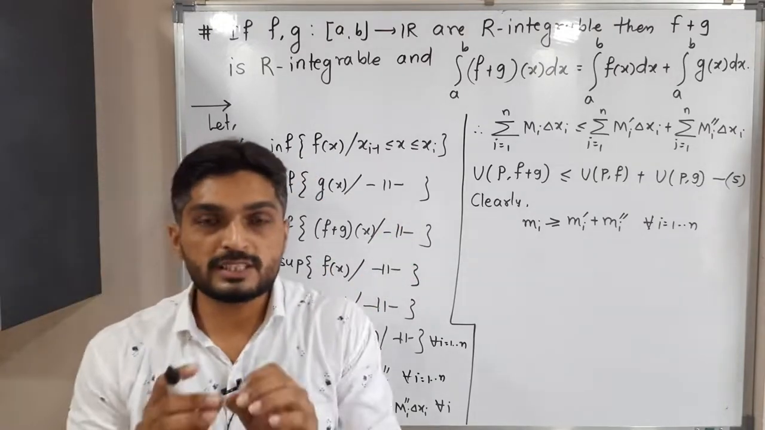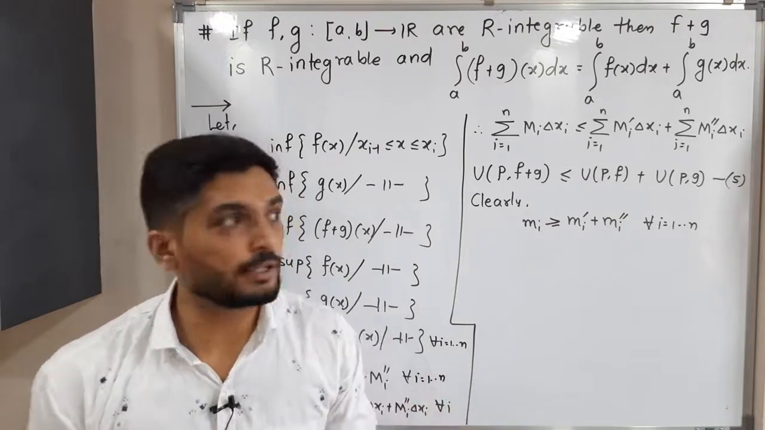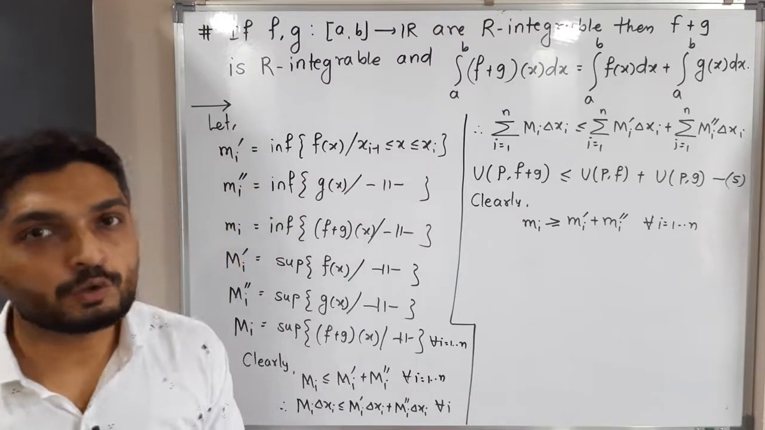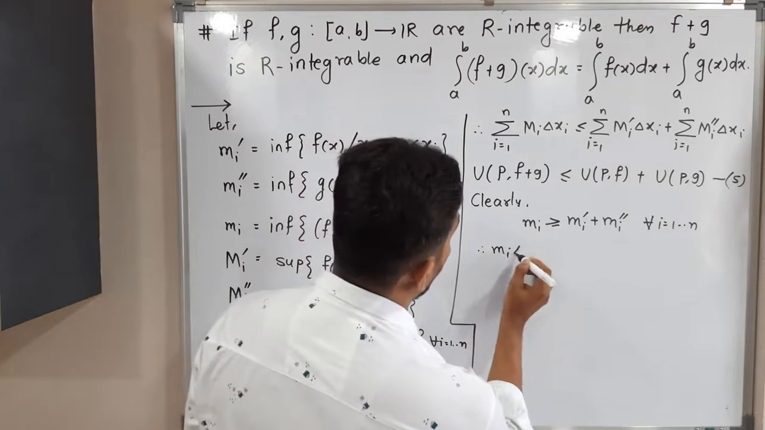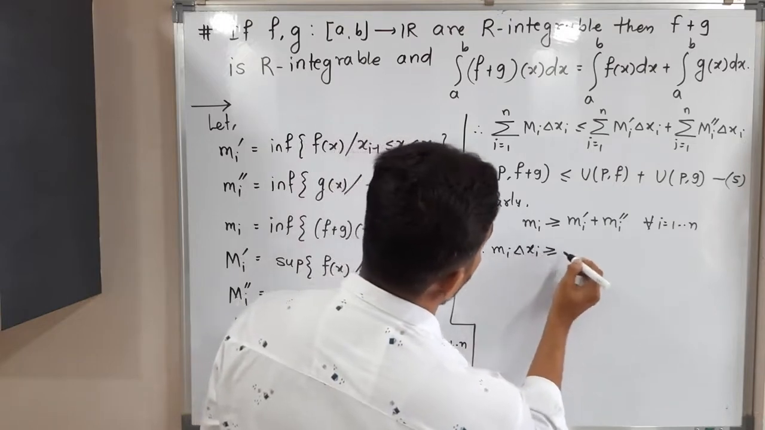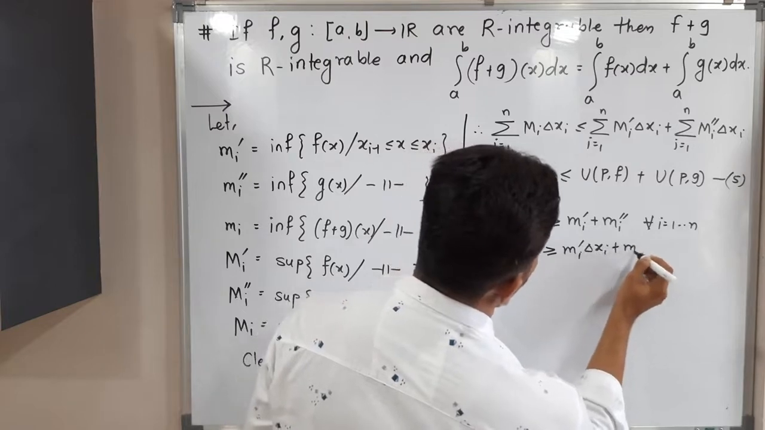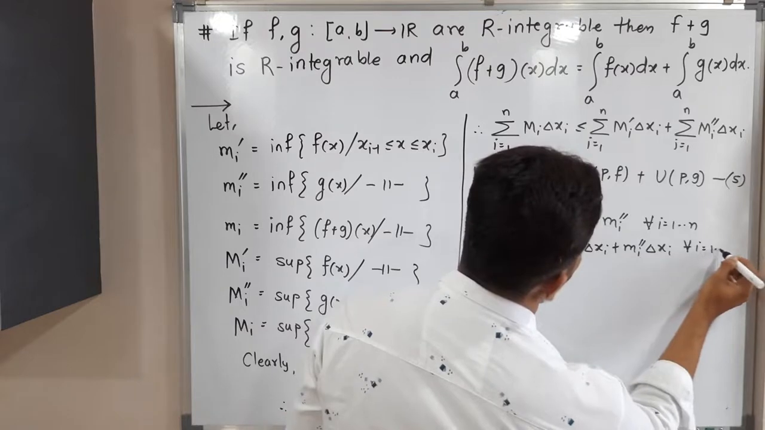So that means if you take separate infimum and then you add, we will possibly have less value. That's why we get this type of inequality. The same procedure we will follow. We will multiply both sides by delta xi. Let us see what will happen. Small mi delta xi is greater than or equal to mi dash delta xi plus mi double dash delta xi, i running from 1 to n.